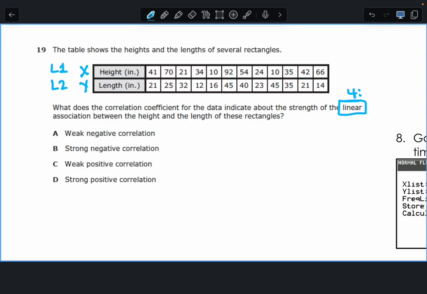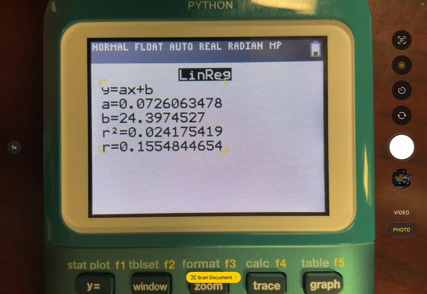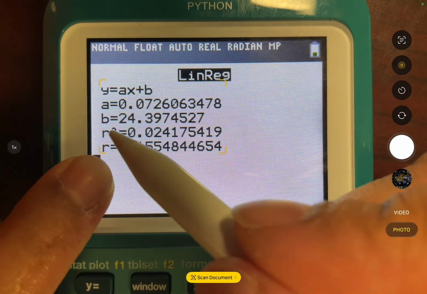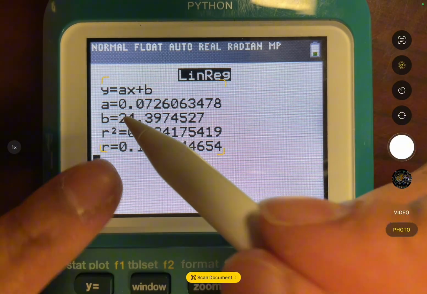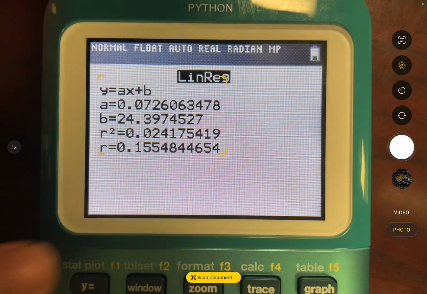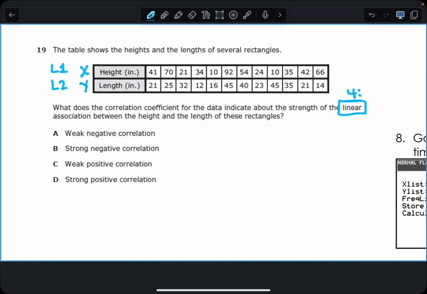Now, when you do that, because our diagnostics is on, we are going to get 2 values. We're going to get r squared, and we are going to get r. Which one of those values do we pay attention to? Always r. Remember, squared means quadratic. That's the easiest way to remember whether you're going to use r or r squared. Squared is quadratic, so you use r.